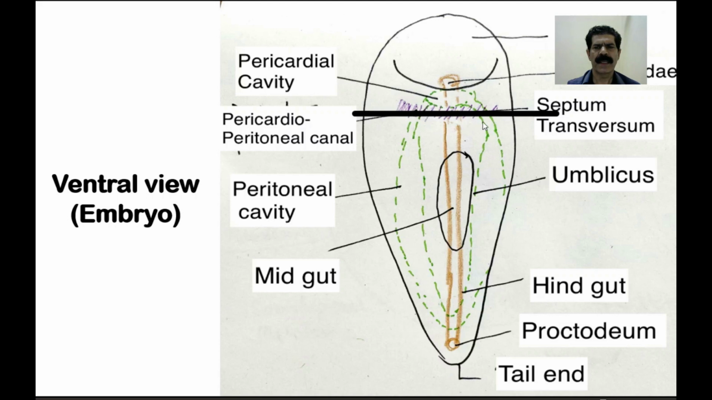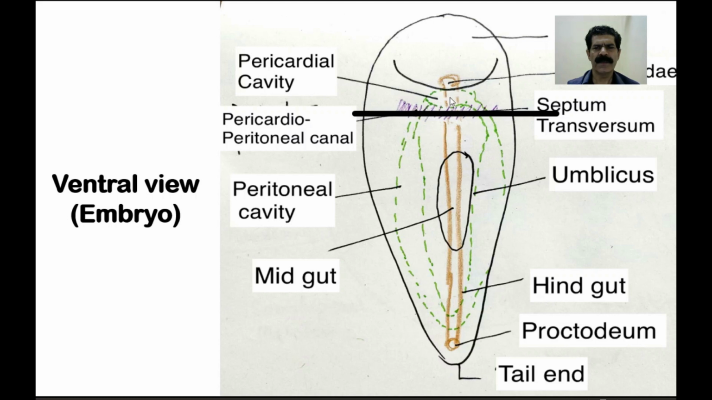From this foregut, the lung bud will develop, and it will grow into these pericardio-peritoneal canals, which later on will become the pleural cavities, and here the heart will develop in the pericardial cavity. And then after the development of the heart here, the pericardial cavity with the heart and the septum transversum will descend downward as the lungs develop laterally.